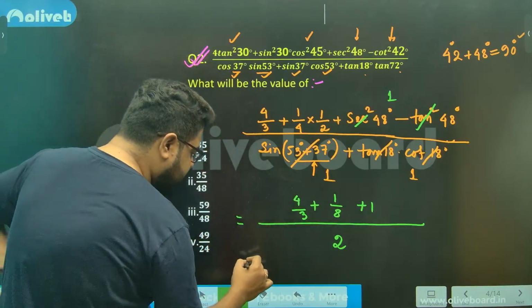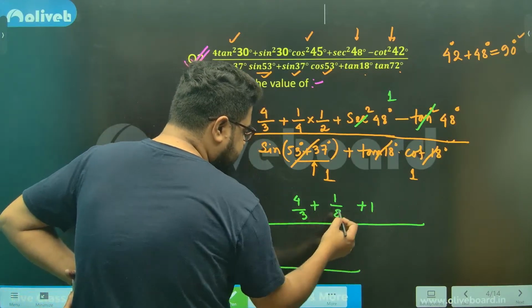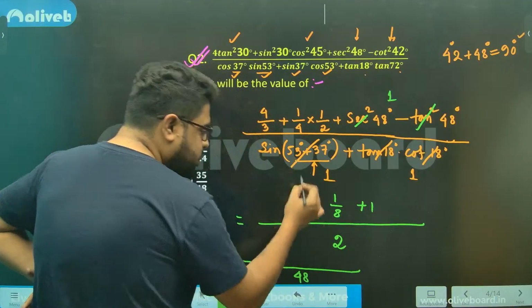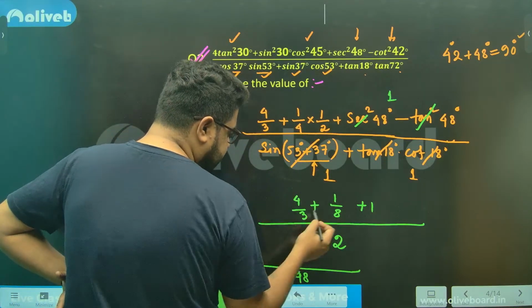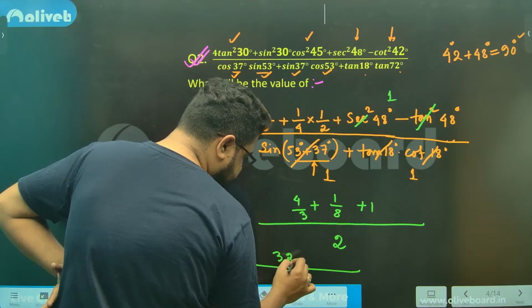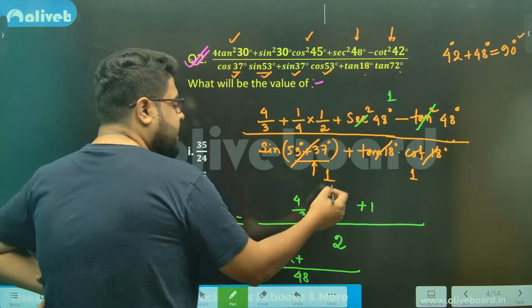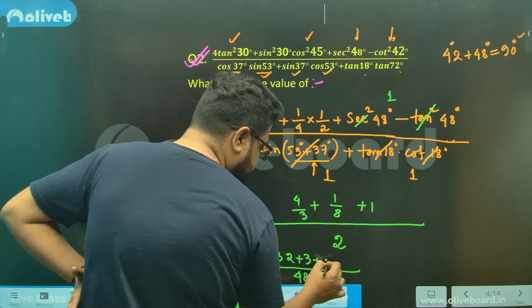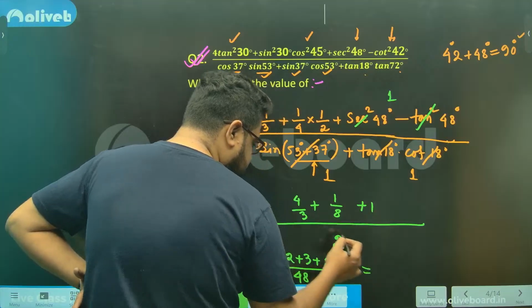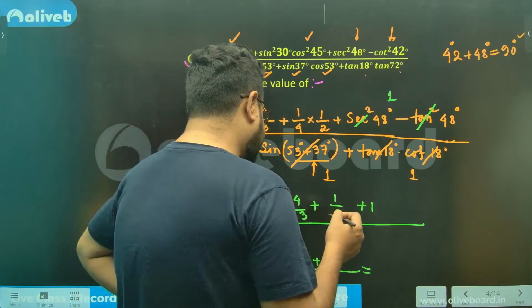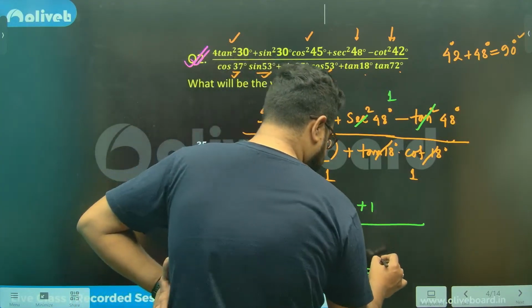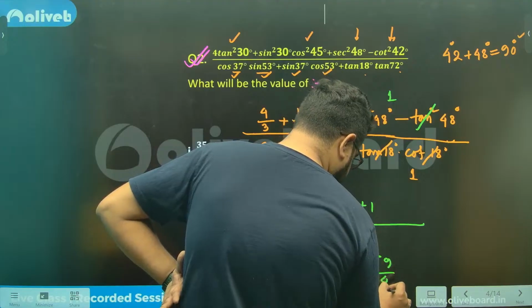Now let's do the calculation very quickly. 3 8s are 24, 2s are 48. So 24, I'll multiply. So 3 8 4s are 32 plus 8 is there. So 3s are this plus 24 is this. So 32, 24. Sir, 56, right? 56 plus 3 is 59 divided by 48.